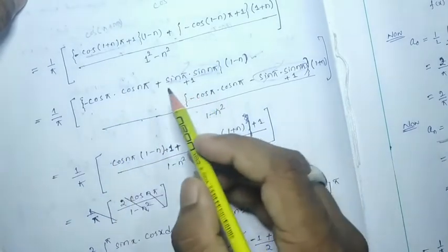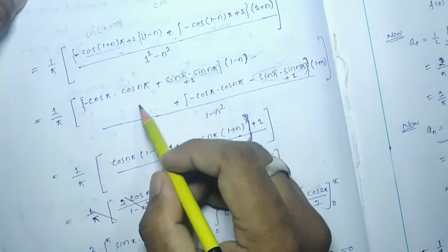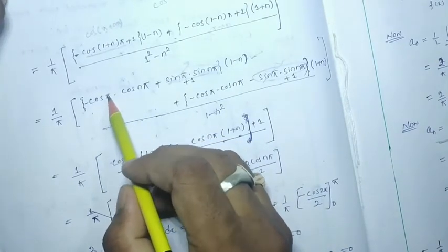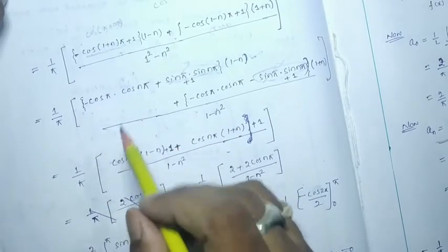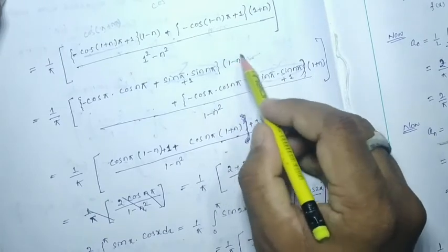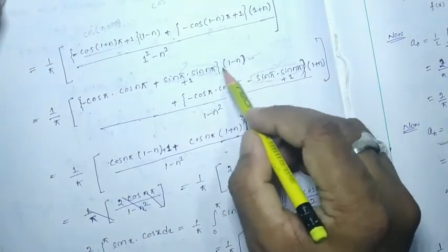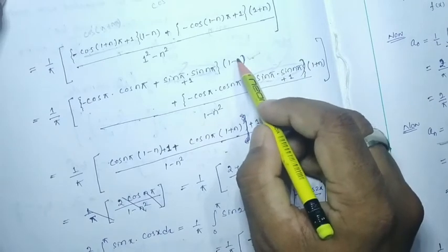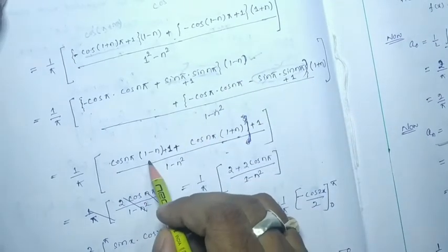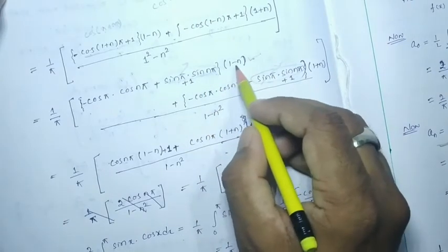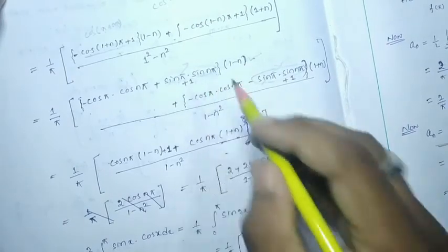And here see, cos pi is how much? Minus 1. So minus 1 minus plus cos n pi into (1 minus n) plus 1 into (1 minus n).